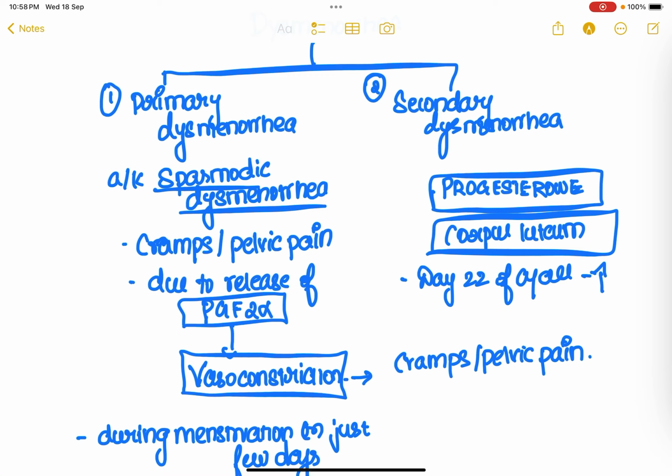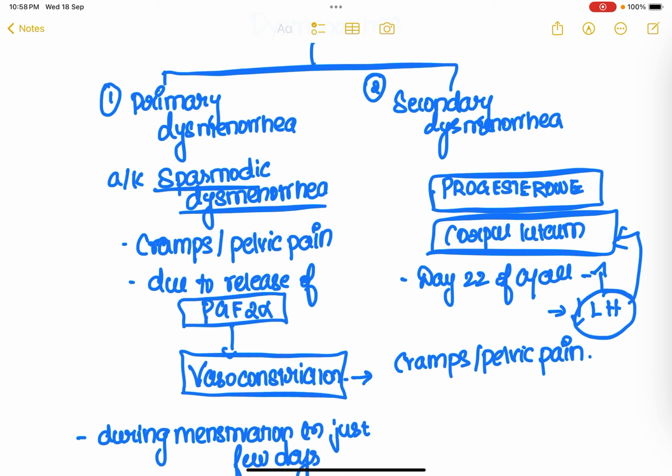So progesterone in higher concentration is actually going to have some negative feedback on the FSH and the LH, right? So because of the negative feedback on FSH and LH, there is going to be a decrease in LH. We all know that LH is the hormone which maintains the corpus luteum in a non-pregnant female.